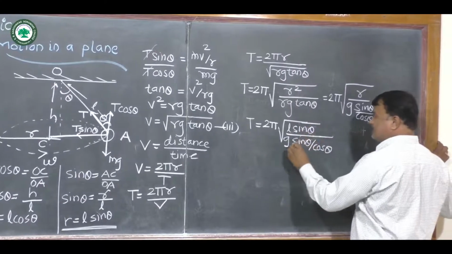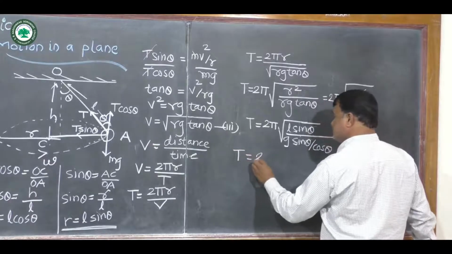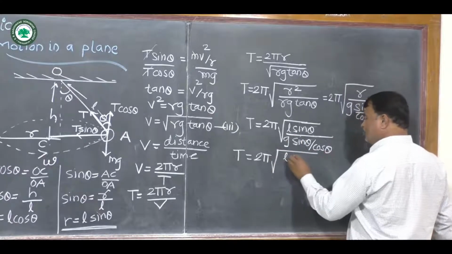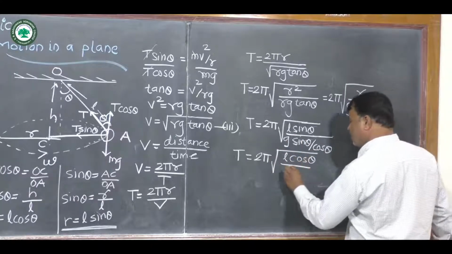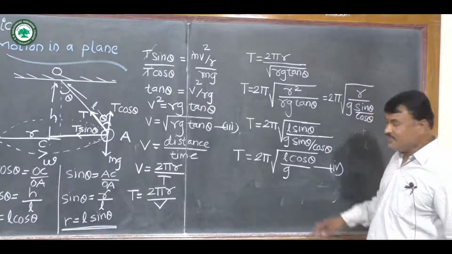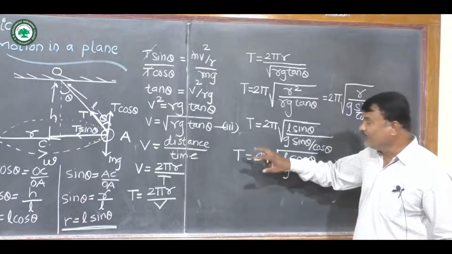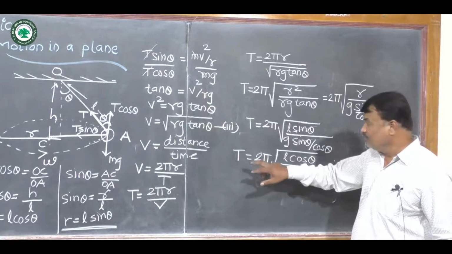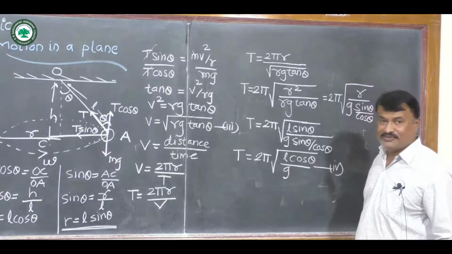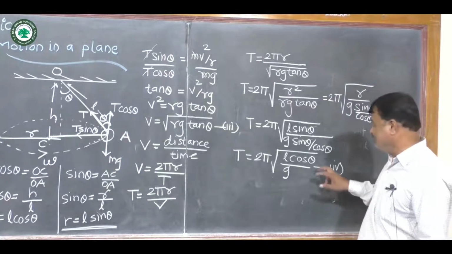Now this sin theta will get cancelled and we get the period T is equal to 2 pi under root L cos theta upon g. This is equation 4. This equation 4 gives us the period of the sphere of a conical pendulum, where L is the length of the string, g is acceleration due to gravity, and theta is the angle.